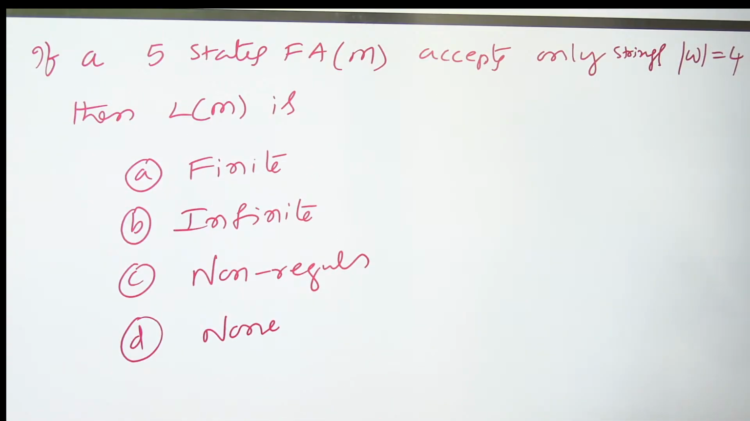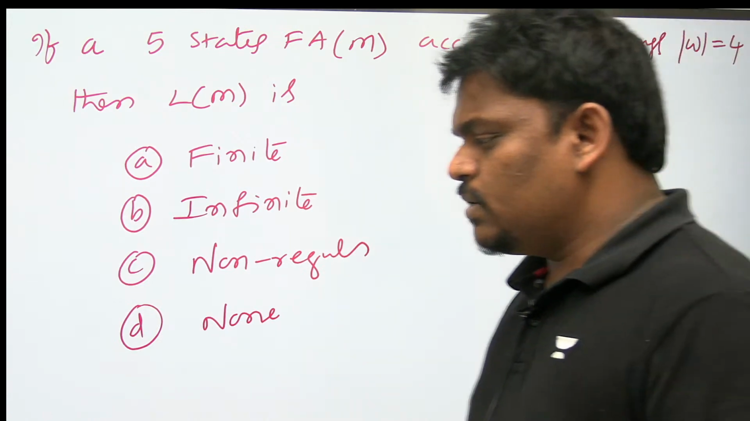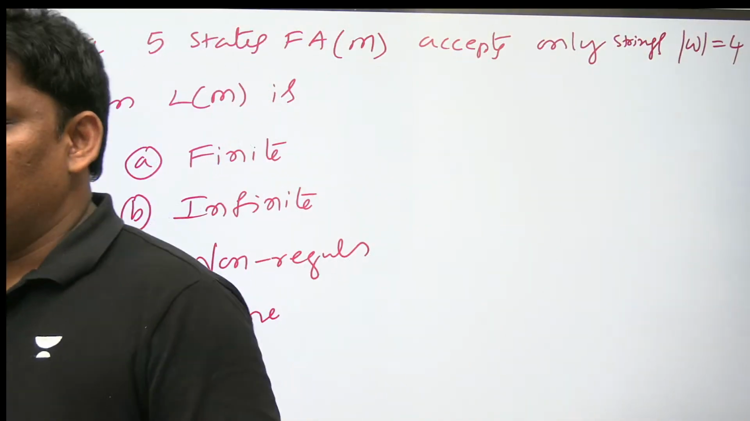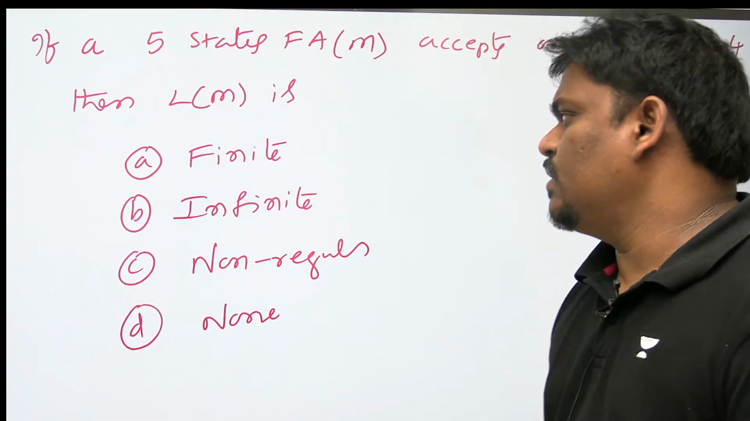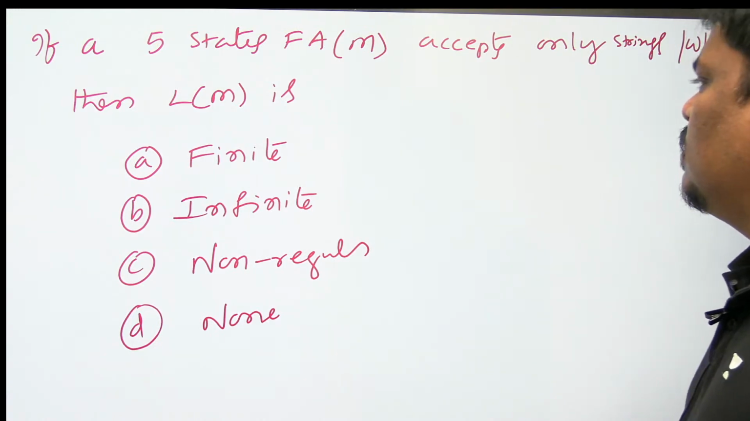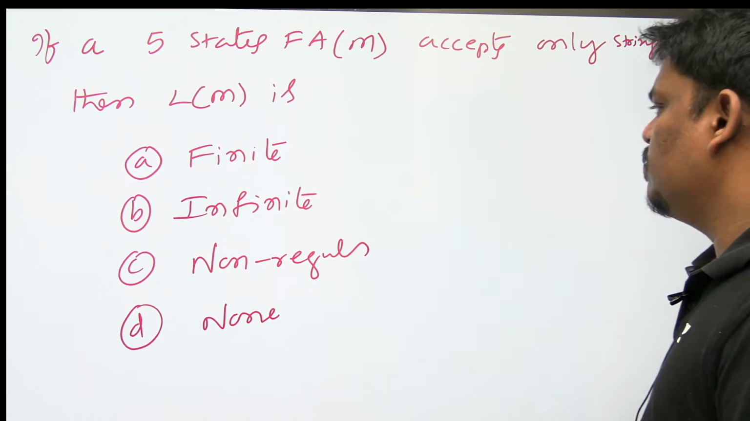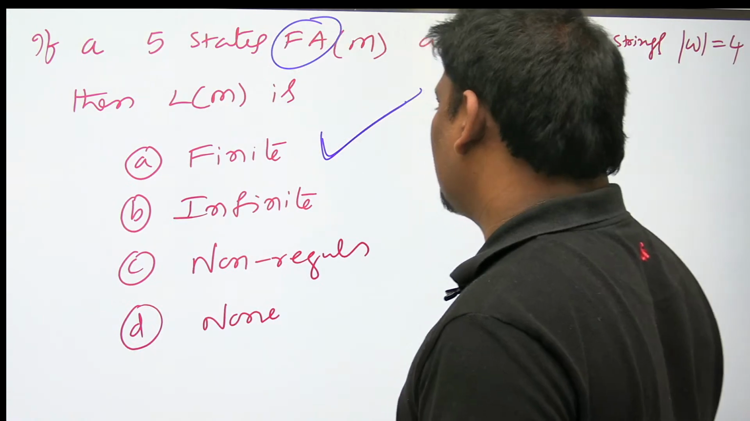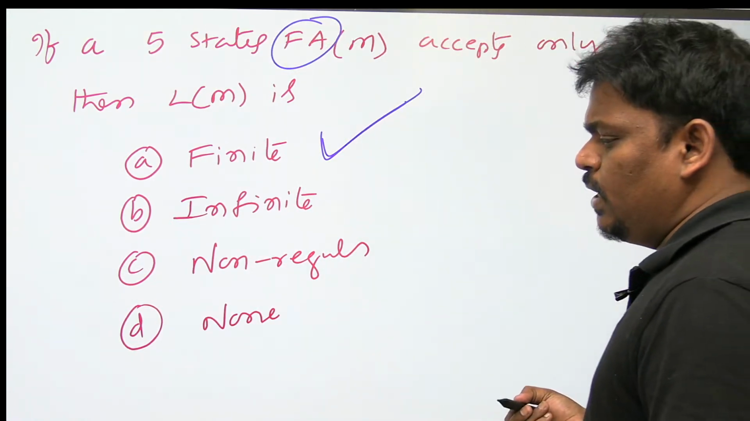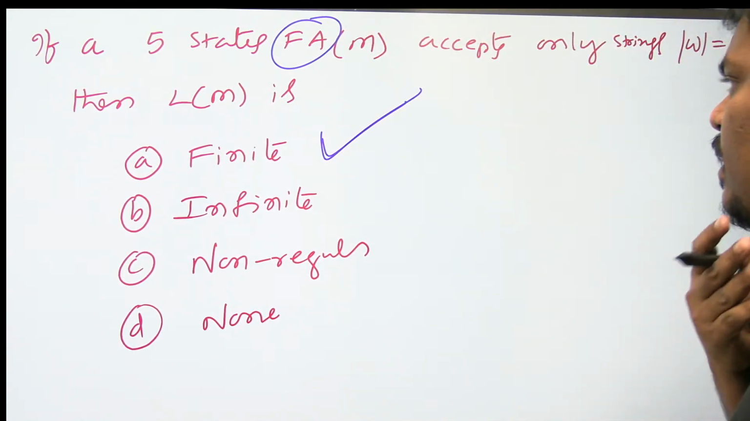Yeah, this also, see. If a 5 states finite automata M accepts only strings of length 4, I have a finite automata M which is accepting only length 4 strings. If it is the binary alphabet, assume, 2 power 4 means 16 strings, which is going to be finite. And because it is a finite automata, it is regular also. The answer is finite regular.